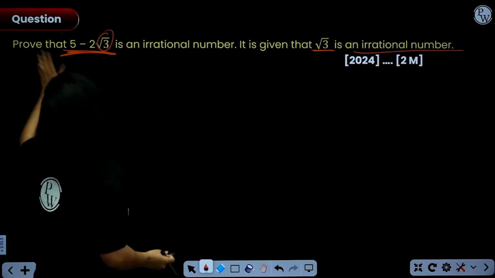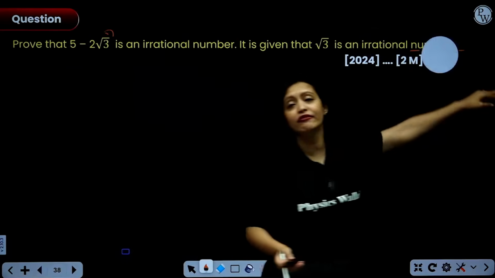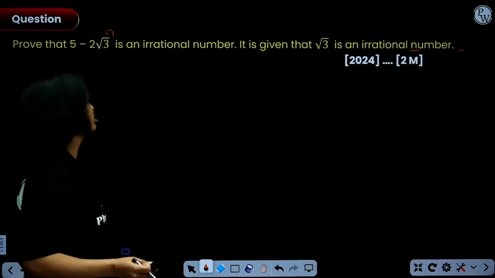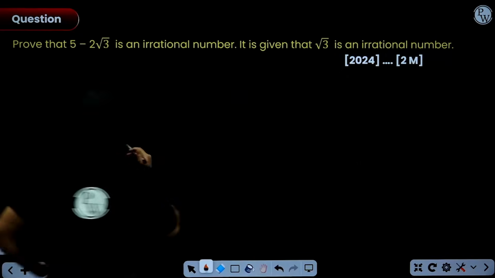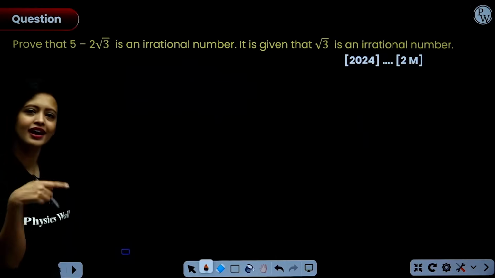It would always be given that it's irrational. Okay. Now, let's see how we can do it. This is again very easy. That's why it's a 2-marker problem, everyone. Okay. So, first of all, what we'll do is, again, contradiction.